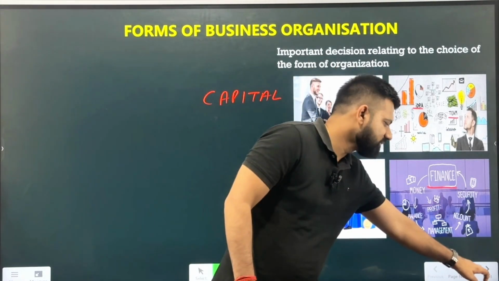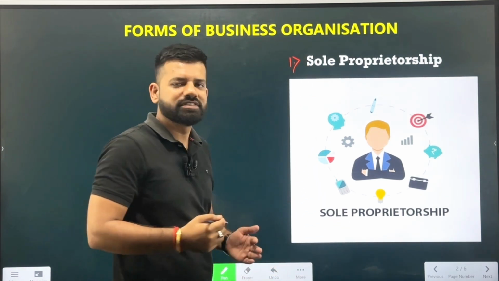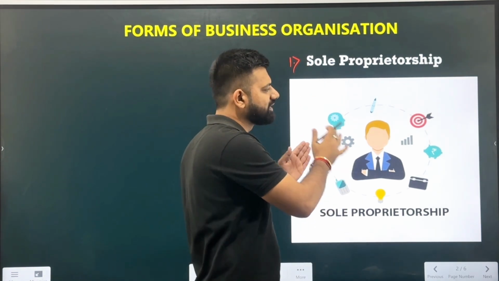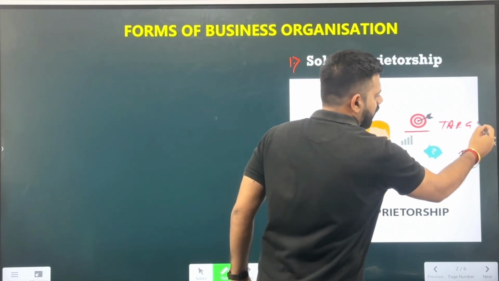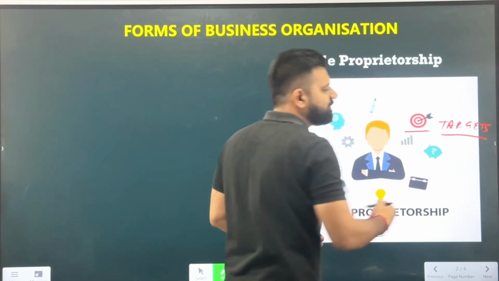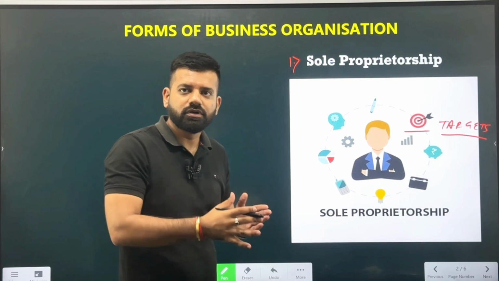The first one is the sole proprietorship. Now, what is the sole proprietorship? Sole proprietorship is basically where a sole person, an individual person, is starting the business on his own. He is looking after every need of the business and he is contributing the capital on his own. Now, he is looking after the targets for the business. What are the targets? Whom will he sell the goods to? Who are the target consumers? What is he aiming to earn?